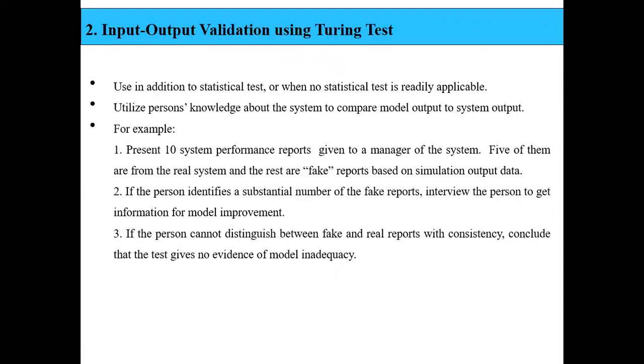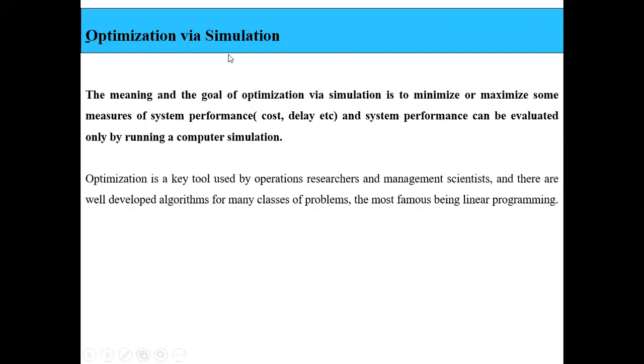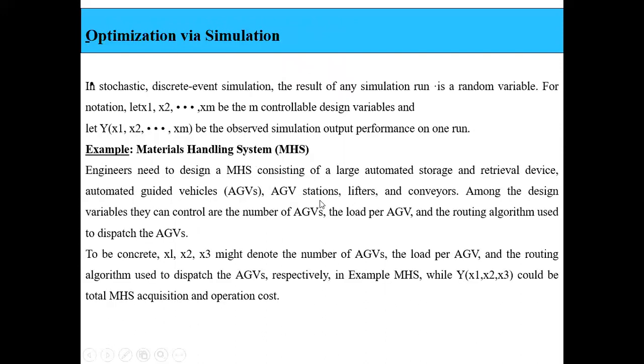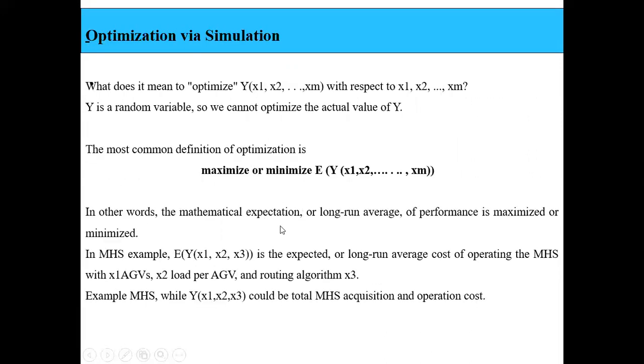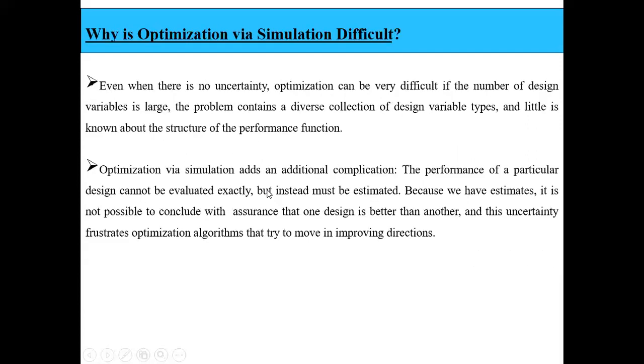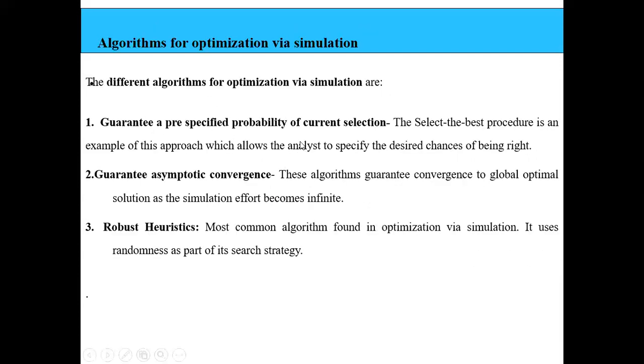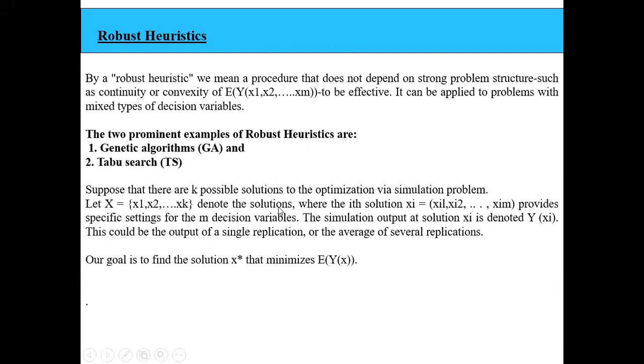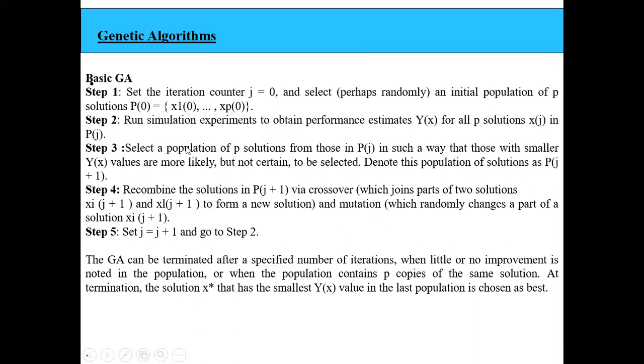Apart from this, they will ask you to write a note on optimization via simulation. If they ask, you have to explain what optimization via simulation is, and write an example of a material handling system. Then they will ask, explain the different algorithms that are used for optimization via simulation. When they ask about different algorithms, you have to talk about all the algorithms. Or else they will ask, write a note on genetic algorithms, taboo search algorithm, and random search algorithm. So you have to remember all these steps.